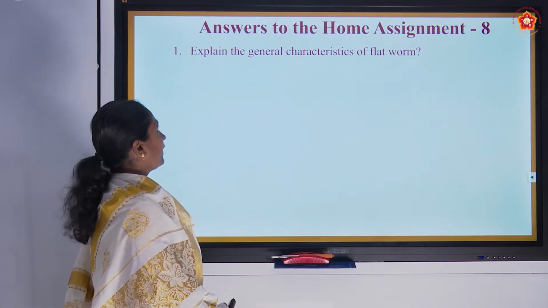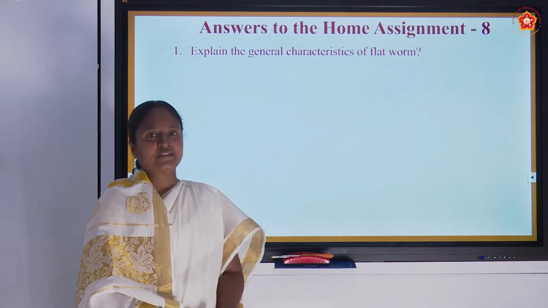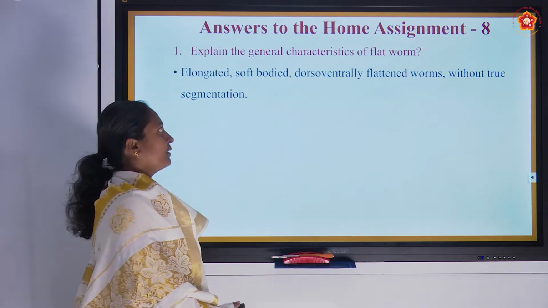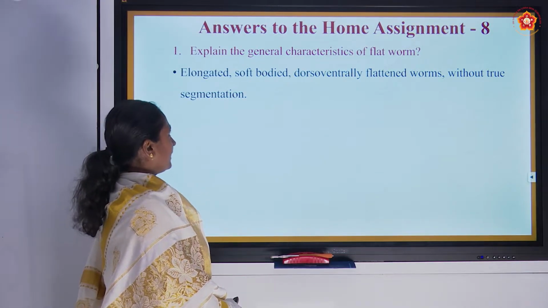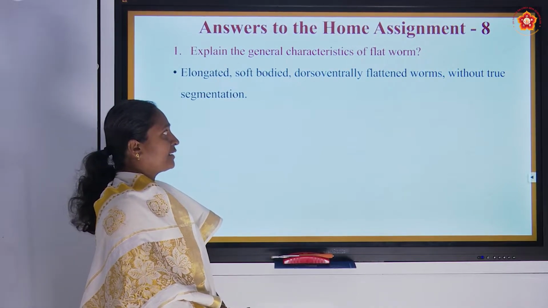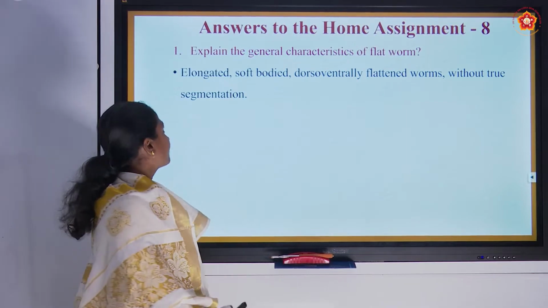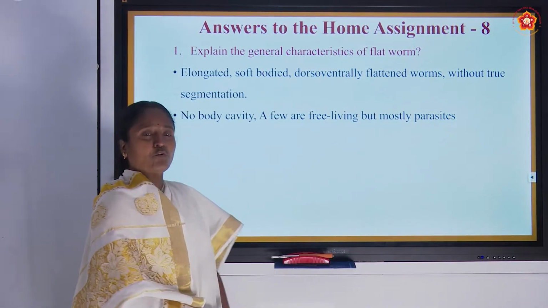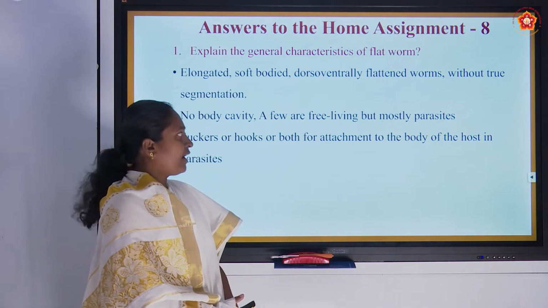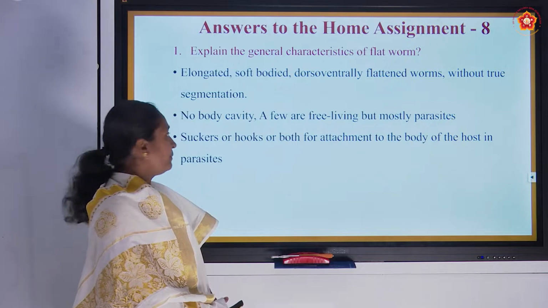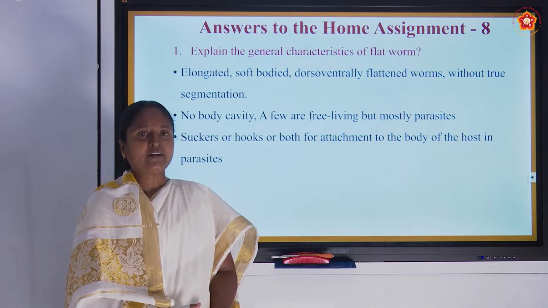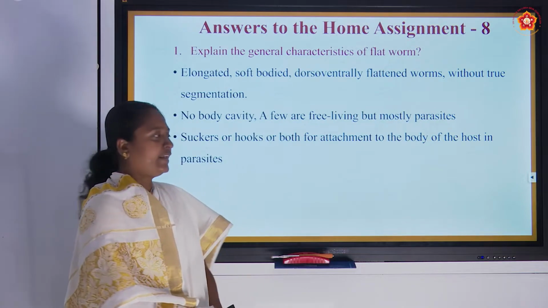The first question asked was: explain the general characteristic features of the flatworm. It is very simple and easy, direct from the lecture material. The body is elongated, they are soft-bodied animals and show a dorso-ventrally flattened, worm-like structure without any segmentation. They won't have any body cavity and mostly they are free living, or it may be a parasitic organism. They will have suckers and hooks. This is for the attachment of the parasite to the host body.